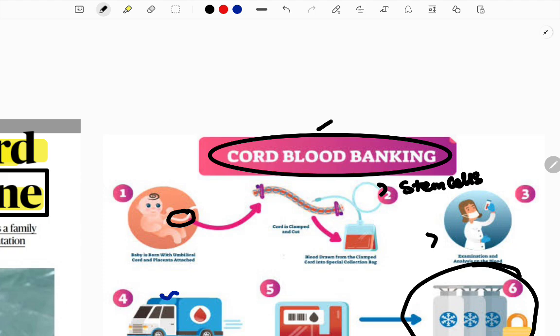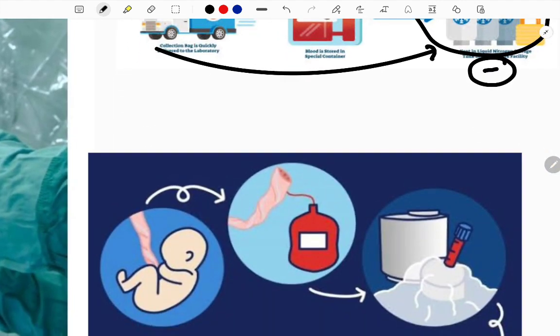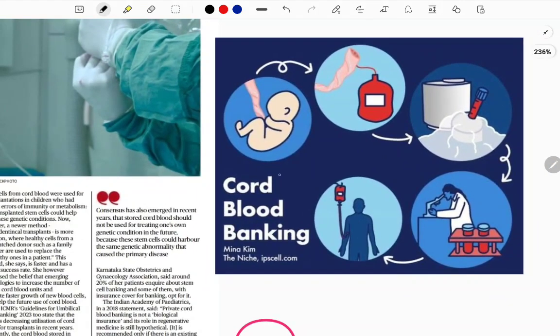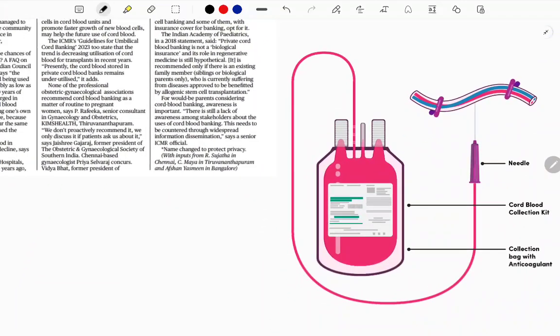So this is called a biological insurance, and in future it can be of great value. That is why they are storing this. Next, you can see how they store cord blood in cord blood banking.